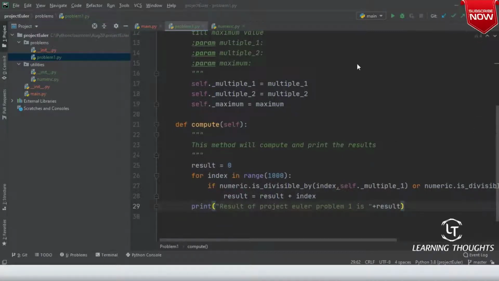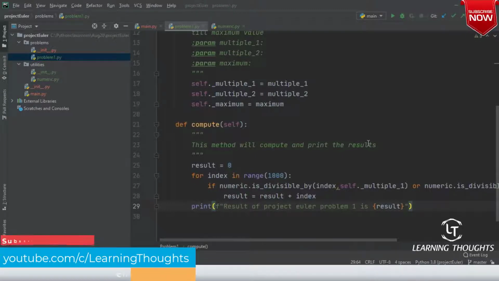Or you can use format strings. I'm quite sure we have spoken about format strings. You can do result, whatever makes sense to you. So you can use while, you can use for, the choice is yours, sir. Right? So am I able to compute this?